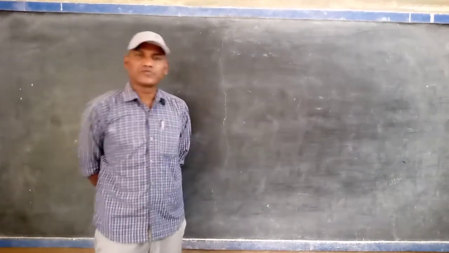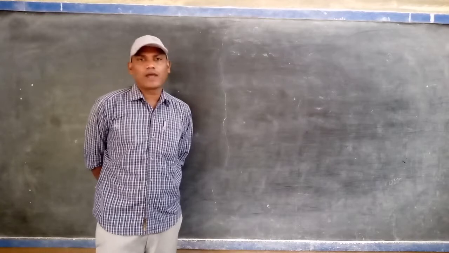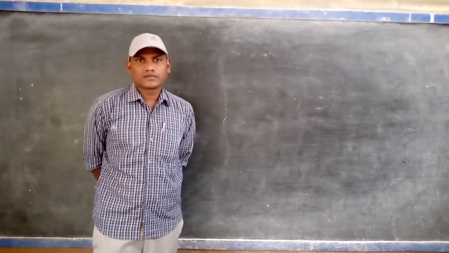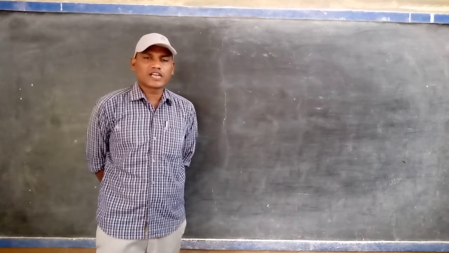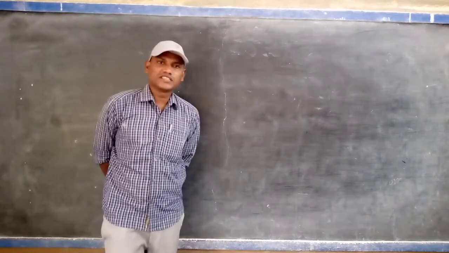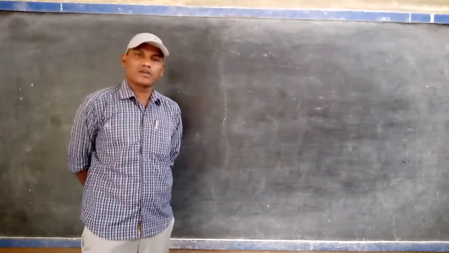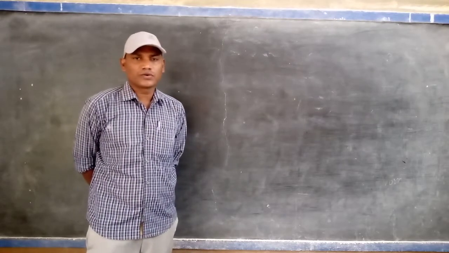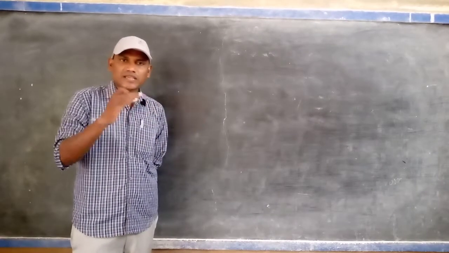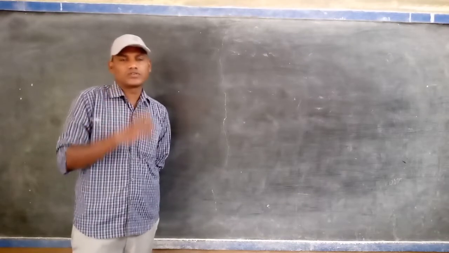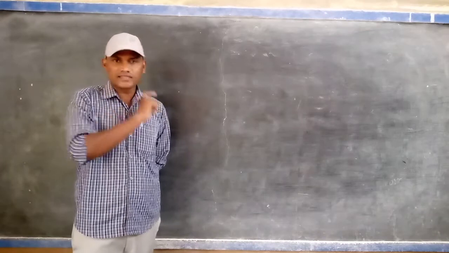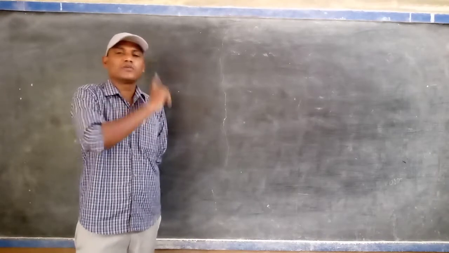Today, in this part of the video, I would like to explain what an eclipse is, how many types of eclipse are formed, and what they are. That is what we discuss in this part of the video, from the chapter on the stars and the solar system. In our previous video, in the same chapter, we discussed how to make your own sundial, and the second one was the phases of the moon.